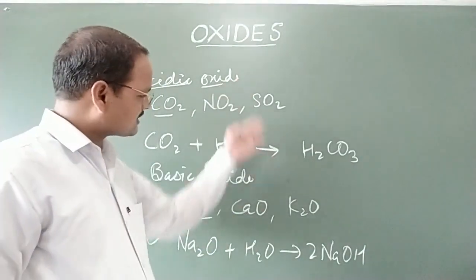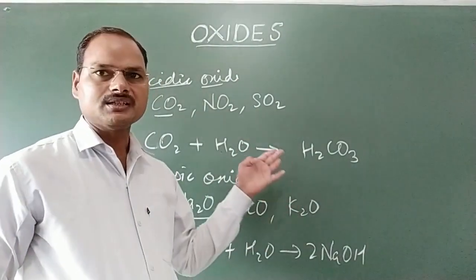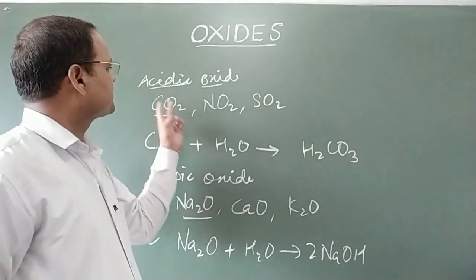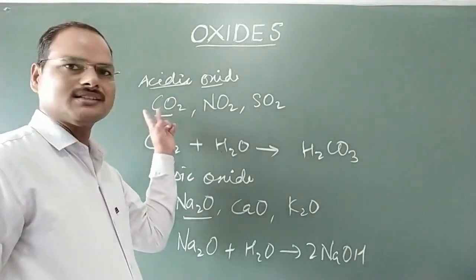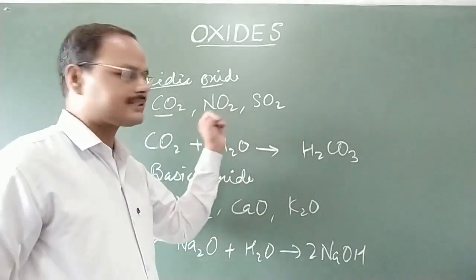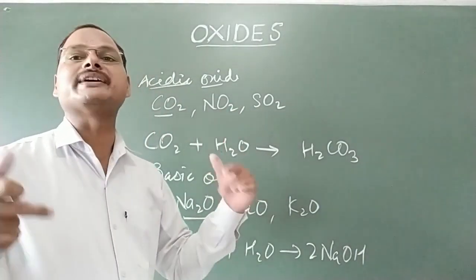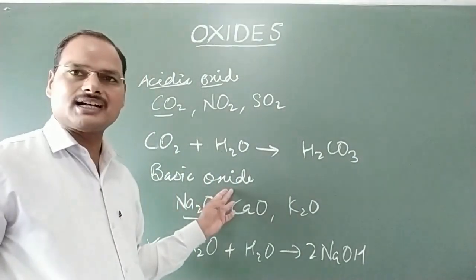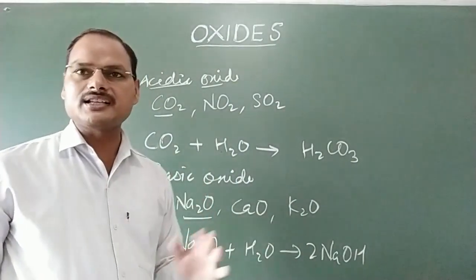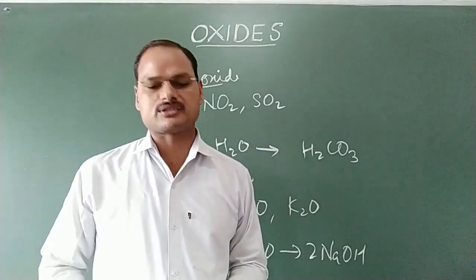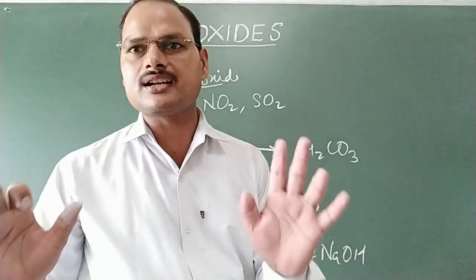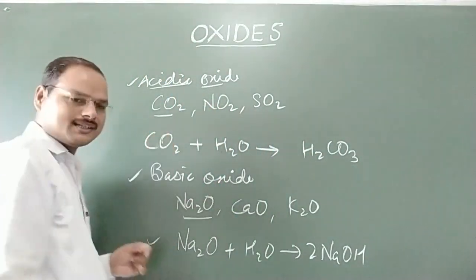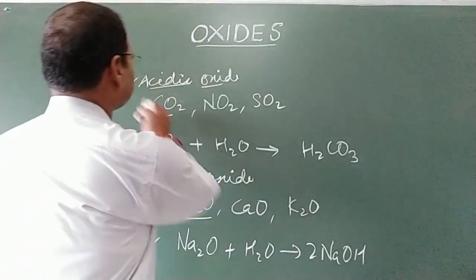I hope that you understand these two types of oxides, acidic and basic. In general, we can say that non-metallic oxides will be acidic in nature, but some exceptions are also there, and metallic oxides are generally basic in nature. There are 2 more types of oxides. Altogether there are 4 types of oxides. I have explained acidic and basic. Now come to the next type of oxide, that is